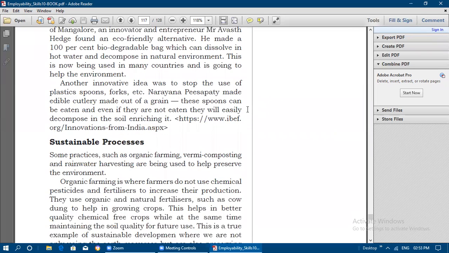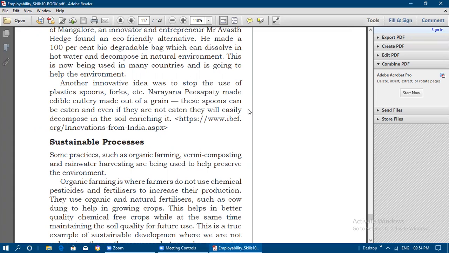Another innovative idea was to stop the use of plastic spoons, forks, etc. Narayana Pisapati made edible cutlery out of grain. So from the grain, he made edible items like spoons and bowls, easily eatable by human beings.